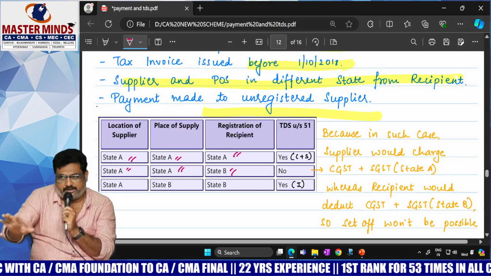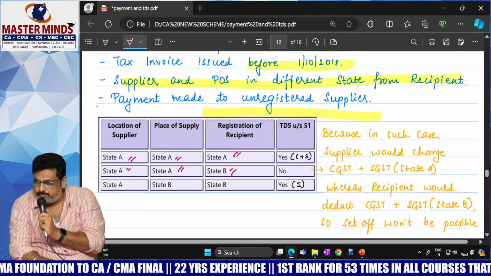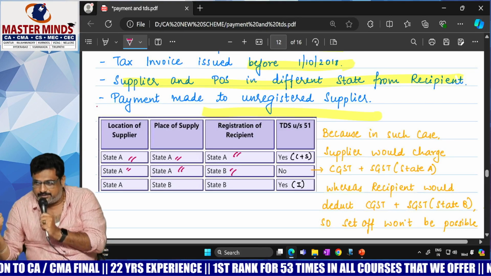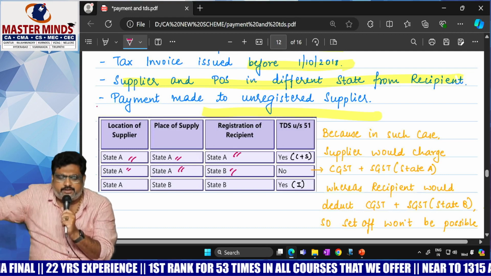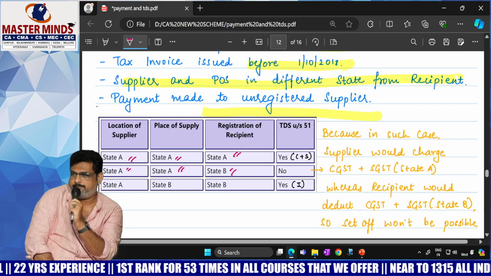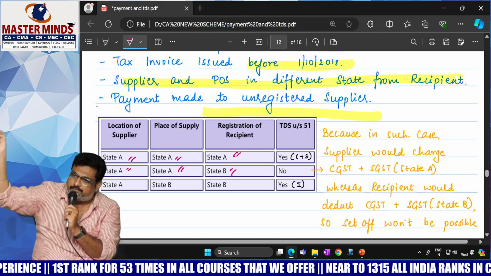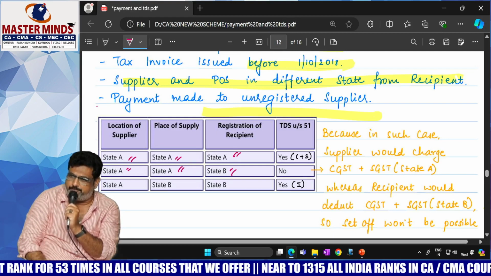Which SGST? AP SGST. Where is the recipient? Is it possible to get the ITC of AP SGST for this recipient who is in Karnataka? No. That's why TDS will not be applicable. LOS, POS in one state, but the registered office of the recipient is in some other state, then the TDS provisions will not be applicable.